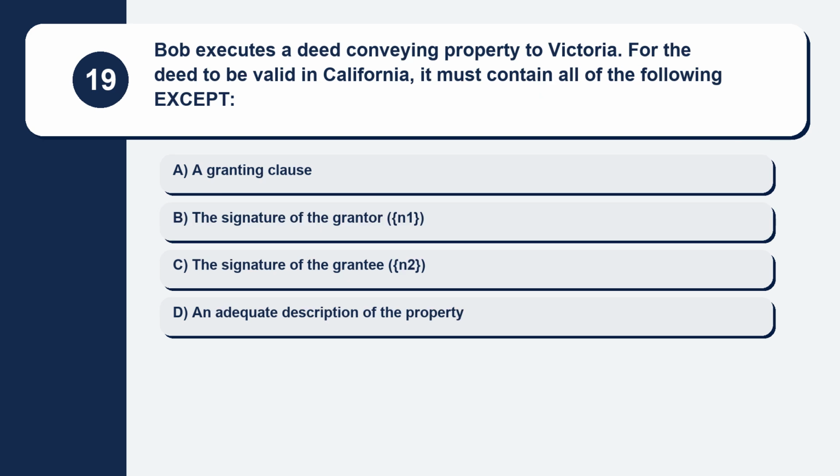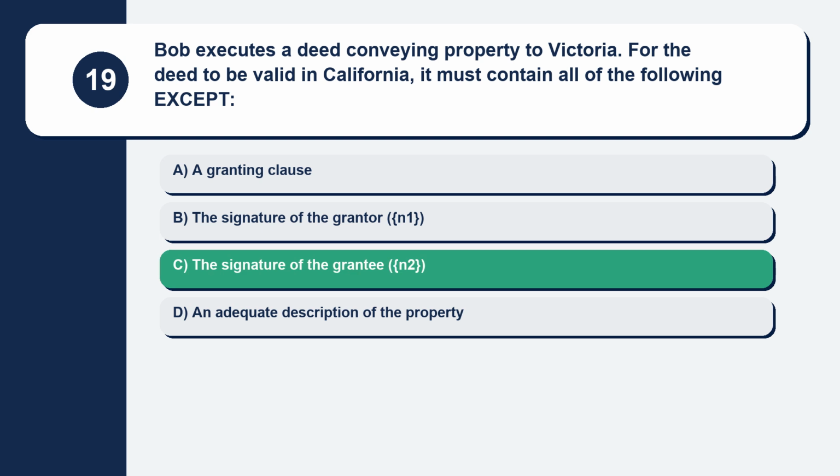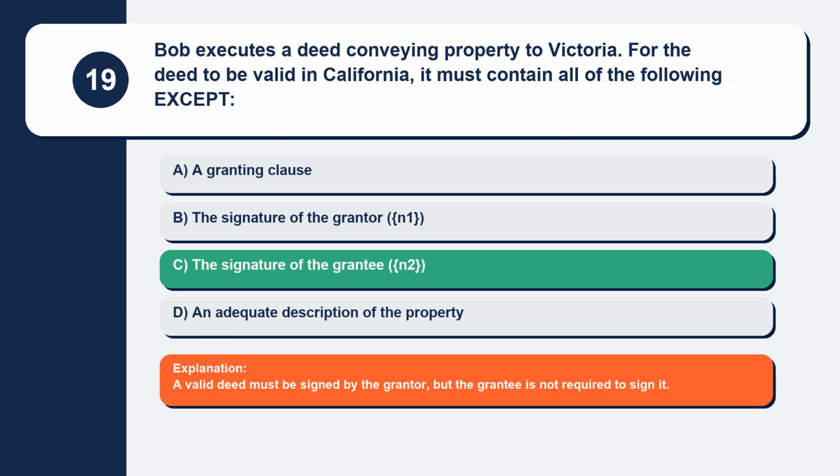Question 19. Bob executes a deed conveying property to Victoria. For the deed to be valid in California, it must contain all of the following except. Here are your options. Option A, a granting clause. Option B, the signature of the grantor. Option C, the signature of the grantee. Option D, an adequate description of the property. The correct answer is option C, the signature of the grantee. Explanation: a valid deed must be signed by the grantor, but the grantee is not required to sign it.